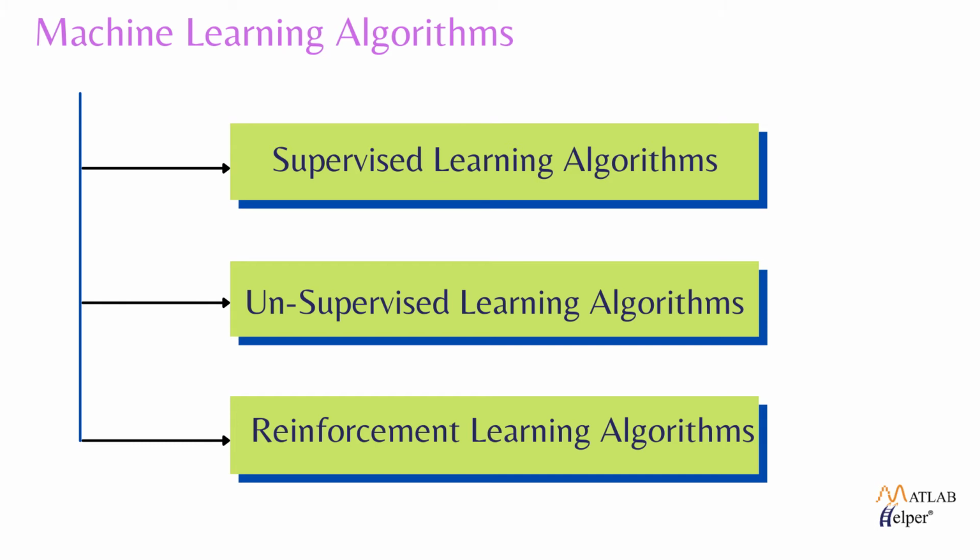First is supervised learning. In supervised learning, the machine learns from training data that is labeled. Second is unsupervised learning. In unsupervised learning, data is not labeled. And the last is reinforcement learning, where the model learns on its own.